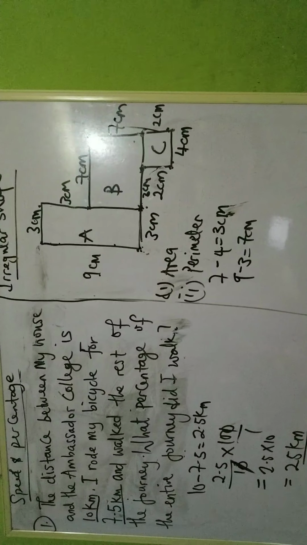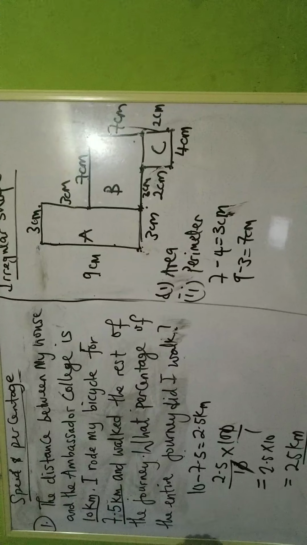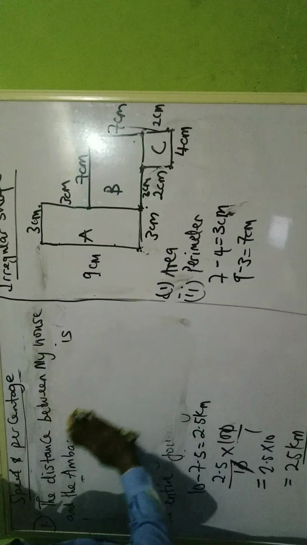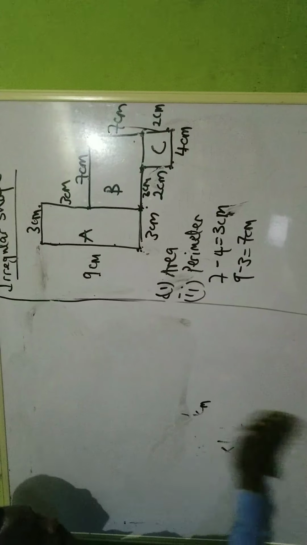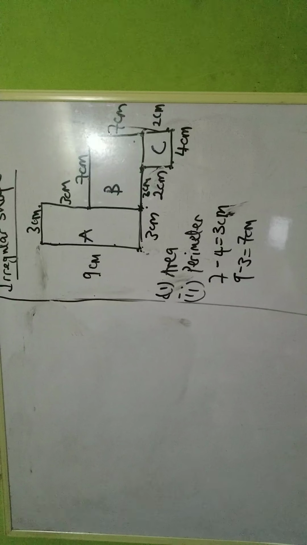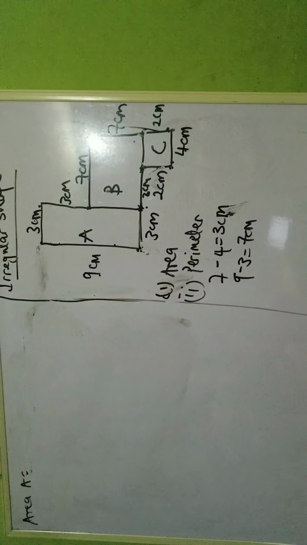So let's go. Let's look for the area of A. I'm going to clean this one. So go. Okay. Now let me look for the area of A. Area A will be length.